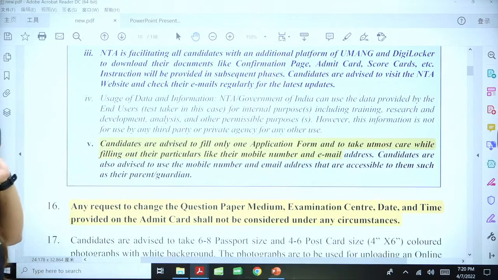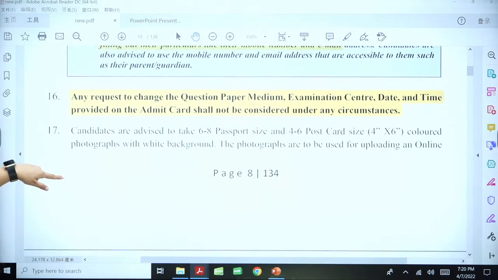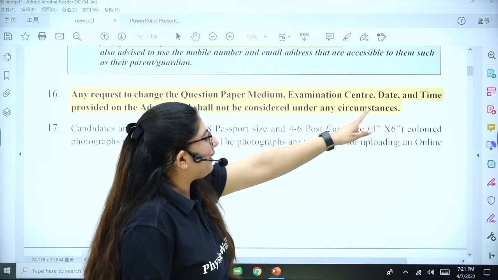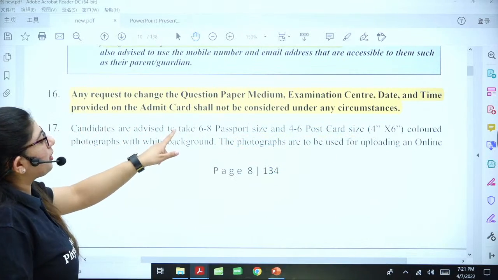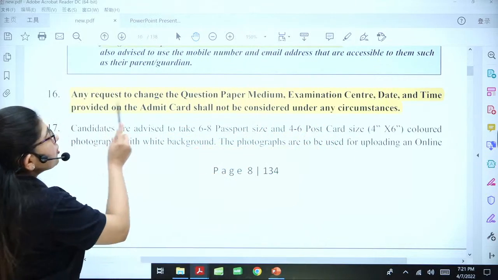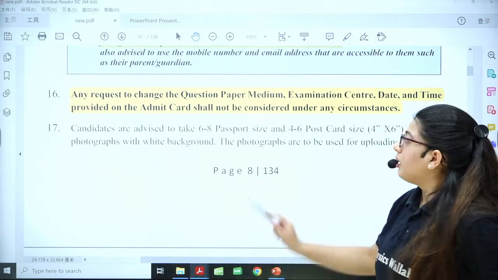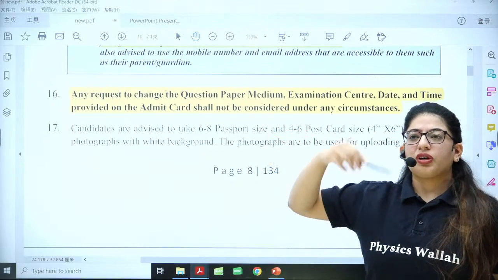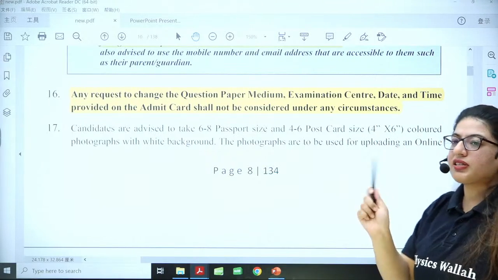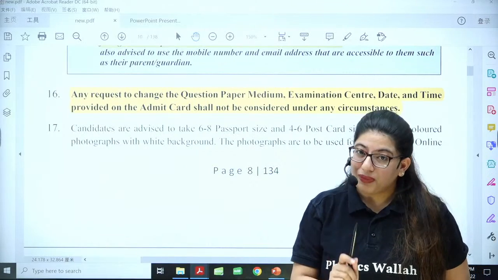Okay. All right. Next is: any request to change the question paper medium, examination center, date and time provided on the admit card shall not be considered under any circumstances. So once you have filled this, you cannot change these things. And what are these things? Medium of examination, whether you're going to give it in English, Hindi or something like that, and examination center. These things will not be changed. Again, I'm telling you, be very careful while filling the application.